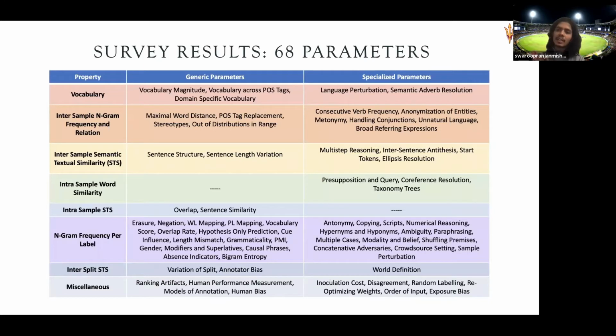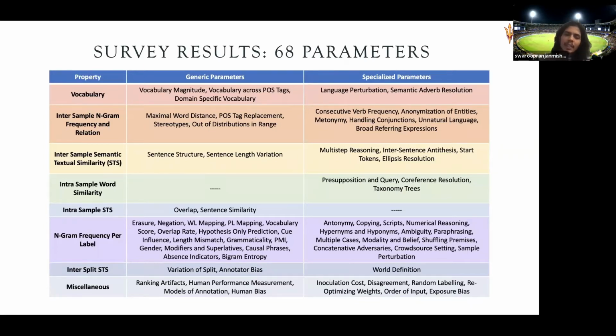If one word is skewed towards one label, that means it's a bias. We want it to be equally distributed, so we want to be balanced across all different labels. Similarly, people have said about several other things, like sentence similarity, the premise and hypothesis similarity. If the hypothesis is a subset of the premise, it's most often going to be entailment, and that's how crowd workers find it easy to do that. So that's another kind of bias. Sentence similarity or word overlap between premise and hypothesis for NLI can be a feature.